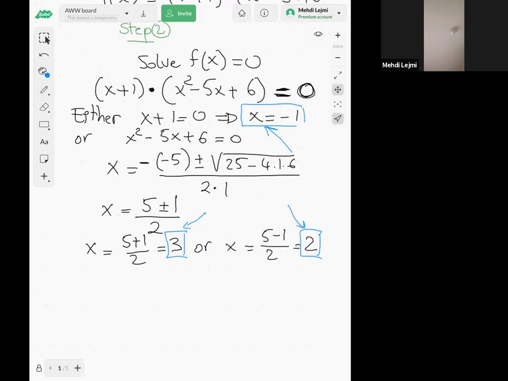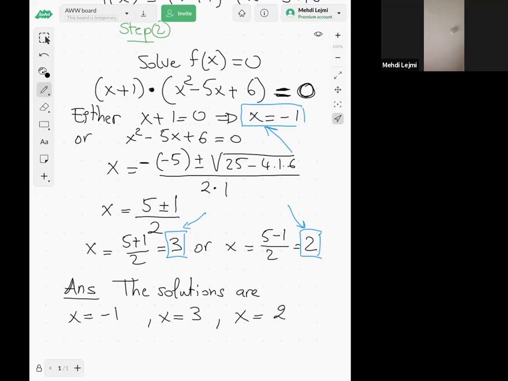So the final answer: the solutions are x equal to -1, x equal to 3, and x equal to 2. So yeah, is there any question, guys? So you see how it works.